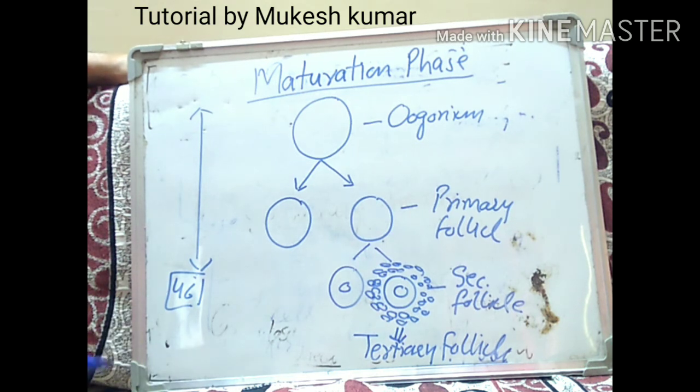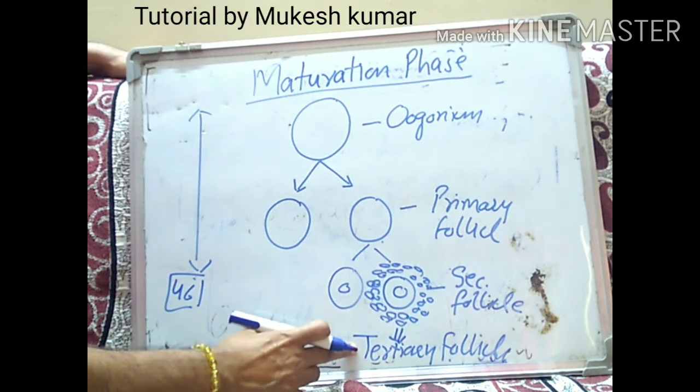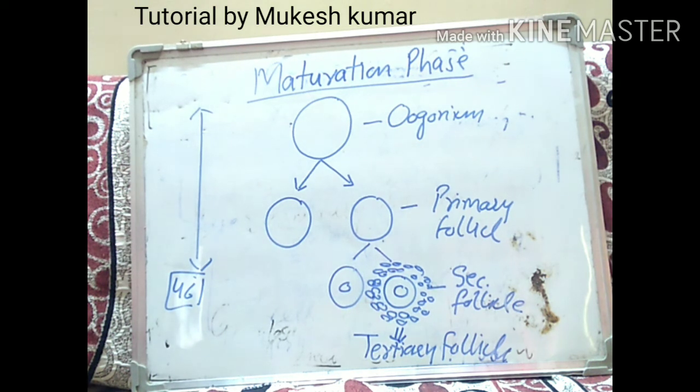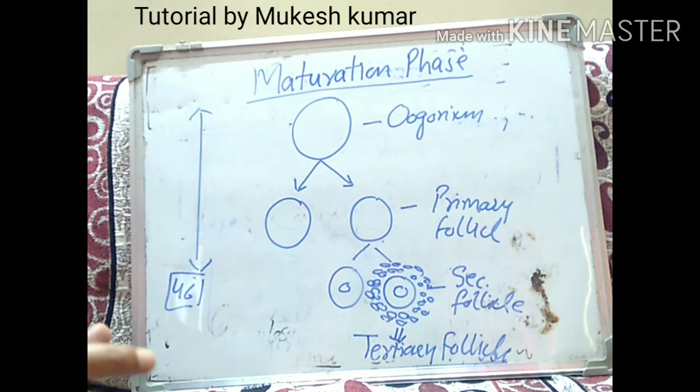The tertiary follicle will undergo meiotic first division, and that will produce two cells, one small cell that is known as the first polar body, and another larger cell which is known as the secondary oocyte. Now we have studied in grade 11 that in the meiotic first division, two daughter cells are produced, but there the size of both the cells was almost equal.